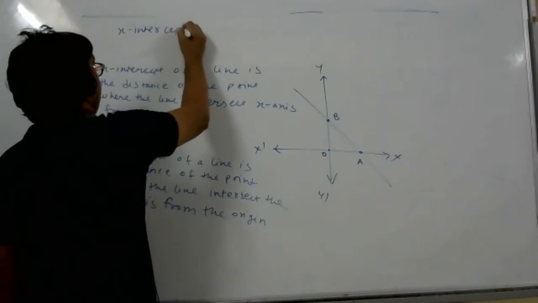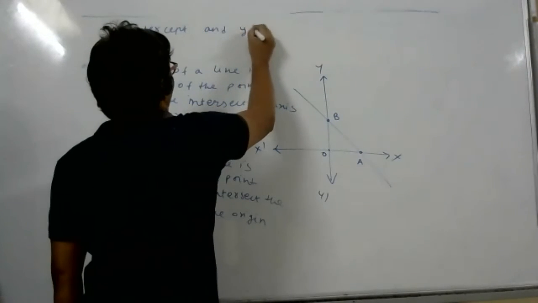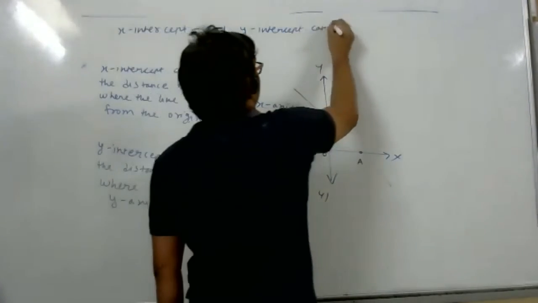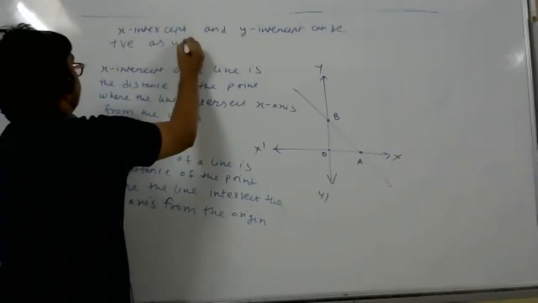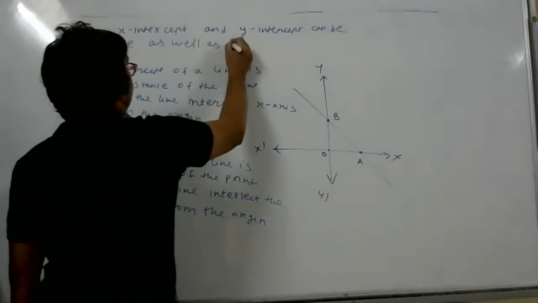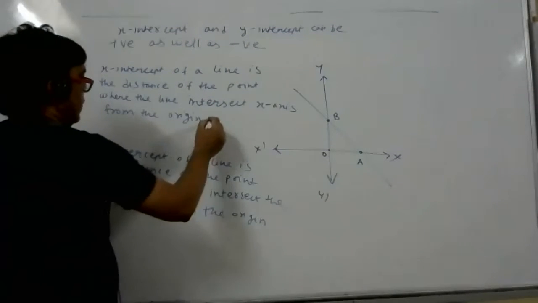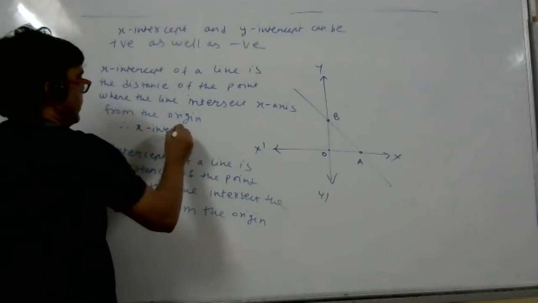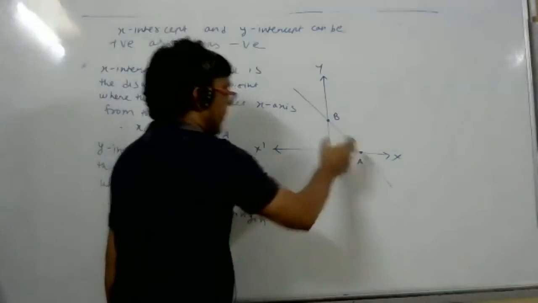Y-intercept can be positive as well as negative. Therefore, x-intercept is the length OA.